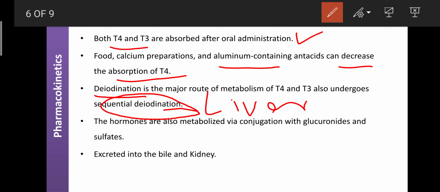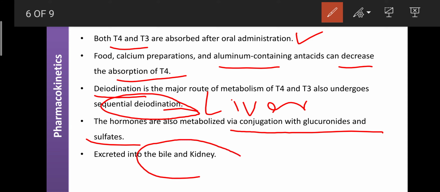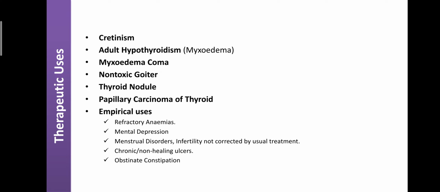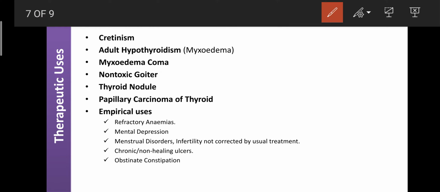These hormones are also metabolized by conjugation with glucuronide and sulfate, and then they are excreted through the urine. So the main routes of excretion of T3 and T4 are the bile as well as the kidney. This is the pharmacokinetics of the thyroid hormones. The last topic is the therapeutic uses.